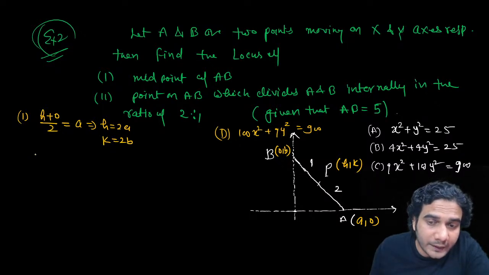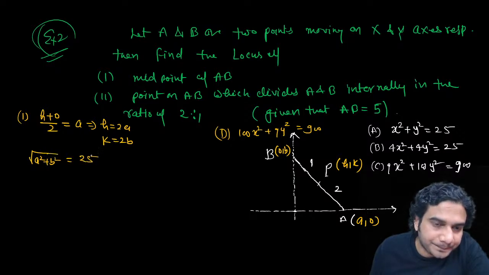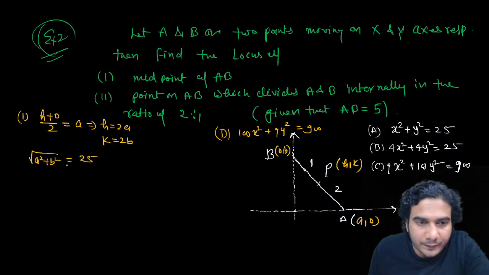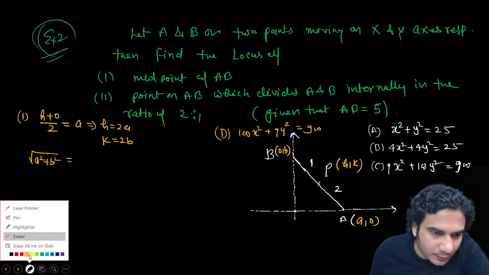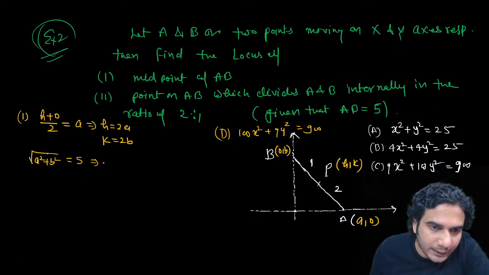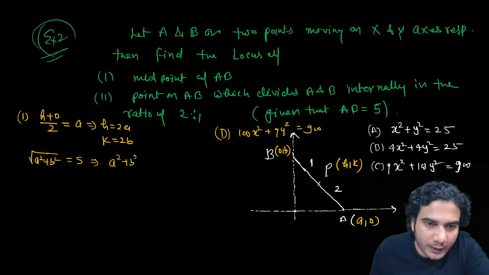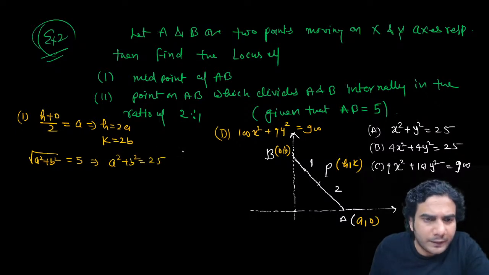And one more thing is given, AB. AB means under root of a square plus b square. This is given 5. So after squaring, you'll get a square plus b square is equal to 25. And now put the values of a and b.